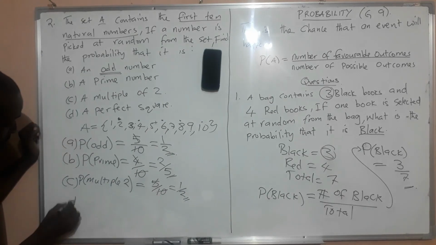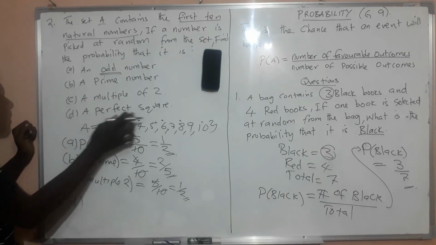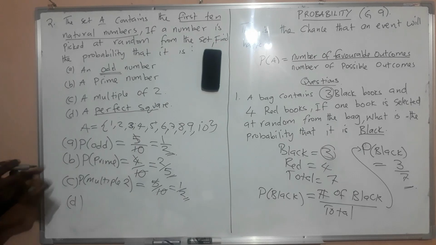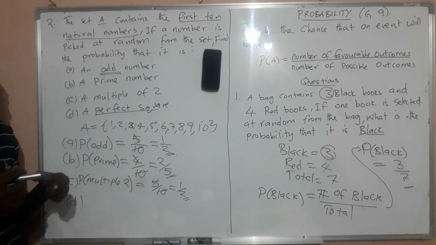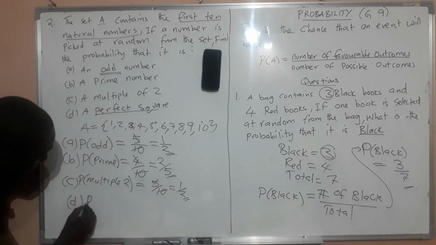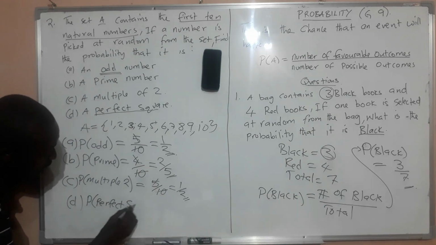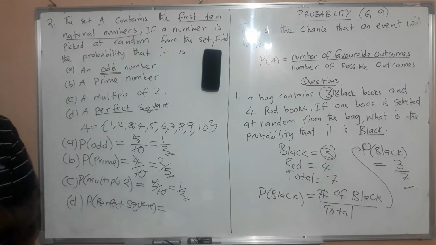And then you can go to the next question, which is D. Find the probability that you are going to pick a perfect square. A perfect square is a number that has a square root. It's easy to find the square root even without a calculator. So, probability of a perfect square. You count how many perfect squares are there.